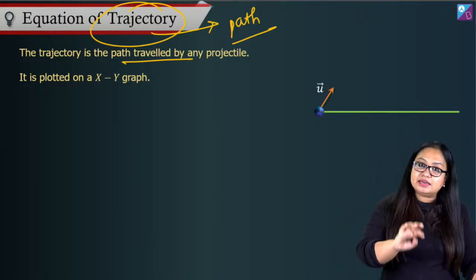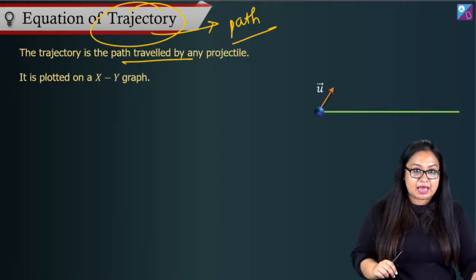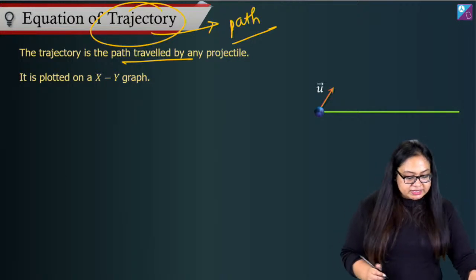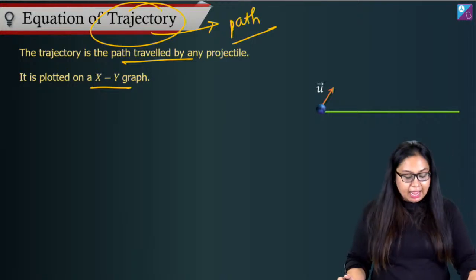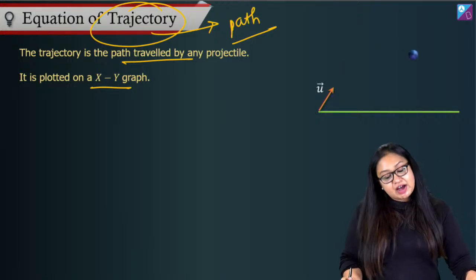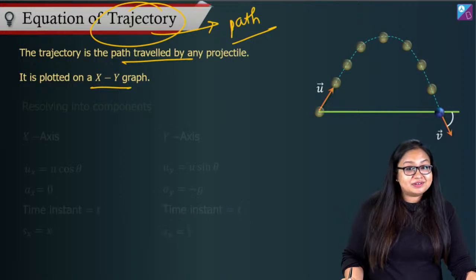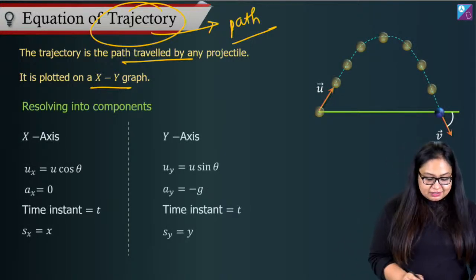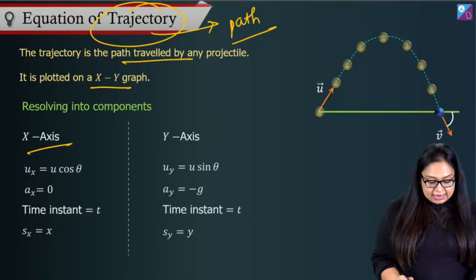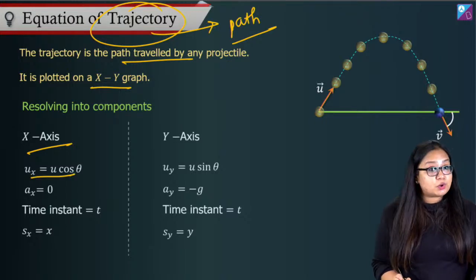Now in here, we know that this is a parabolic path. We should get an equation in x and y that is the equation of a parabola. We want to find y in terms of x. I know x in terms of time, and I know y in terms of time, so I can find y in terms of x by eliminating time. Along the x-axis, the x direction velocity is u cos theta.